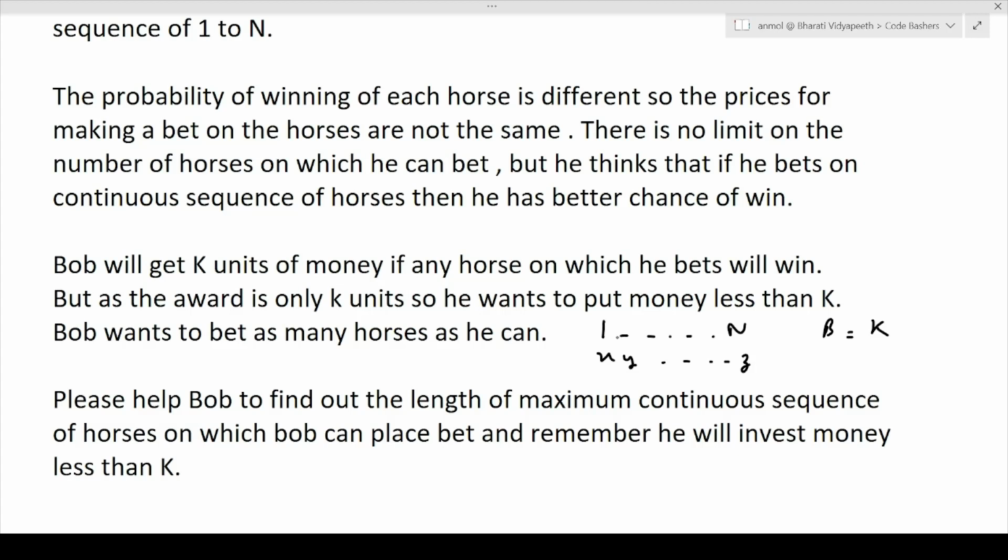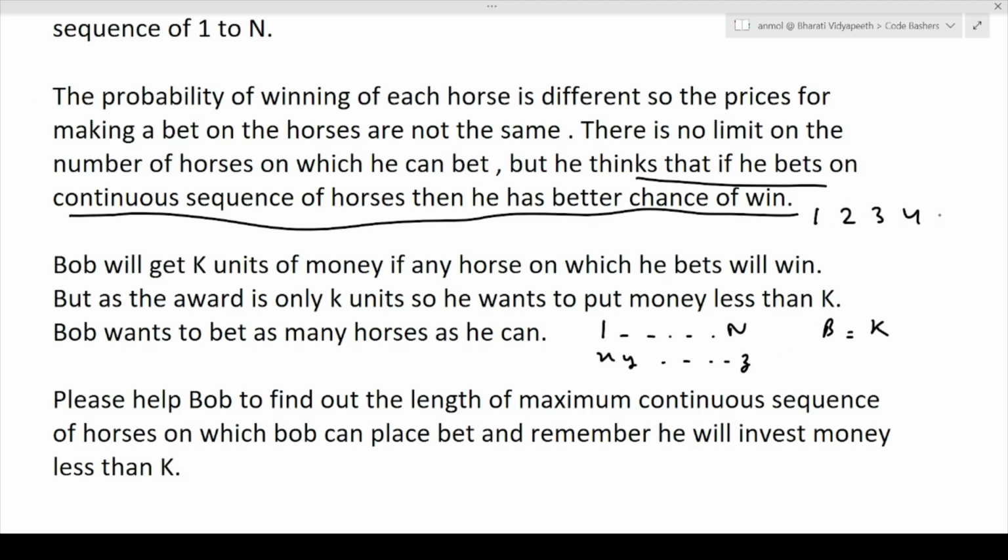Now he wants to bet on the horses, but he thinks that if he bets on a continuous sequence of horses, then he has a better chance of winning. What does a continuous sequence mean? Let's suppose there are horses 1, 2, 3, 4, 5 and 6. If he is betting in a continuous sequence, then he has a better chance. This is a continuous sequence, like 2, 3, 4. 3, 4 is also a continuous sequence. 3, 4, 5, 6, like this. That is, you can say a subarray. If he bets on the horses in a subarray, then he has a better chance of winning.